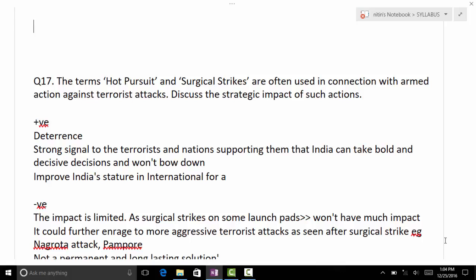Then there was one other operation done in 2003 in Bhutan, that is Operation All Clear, December 2015. I think more than 15 terrorist camps were attacked and more than 600 insurgents were killed. And at that time, General Vij was the army commander.